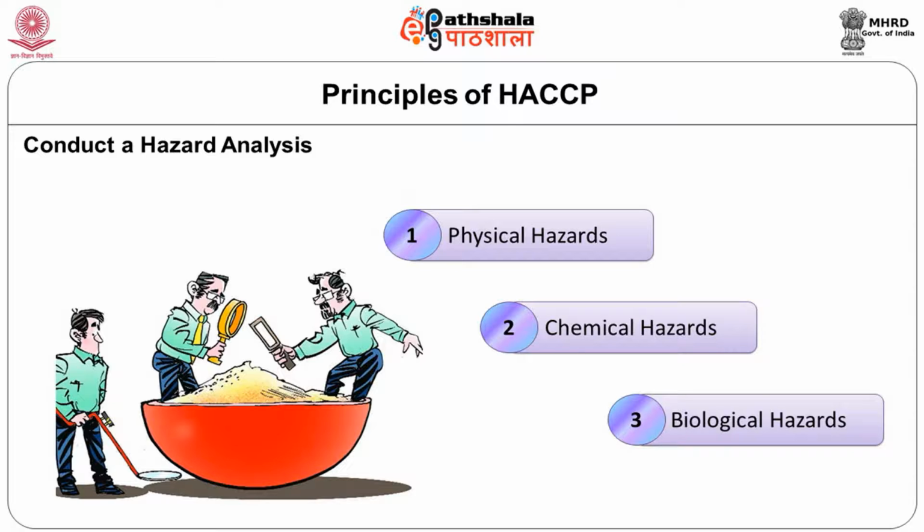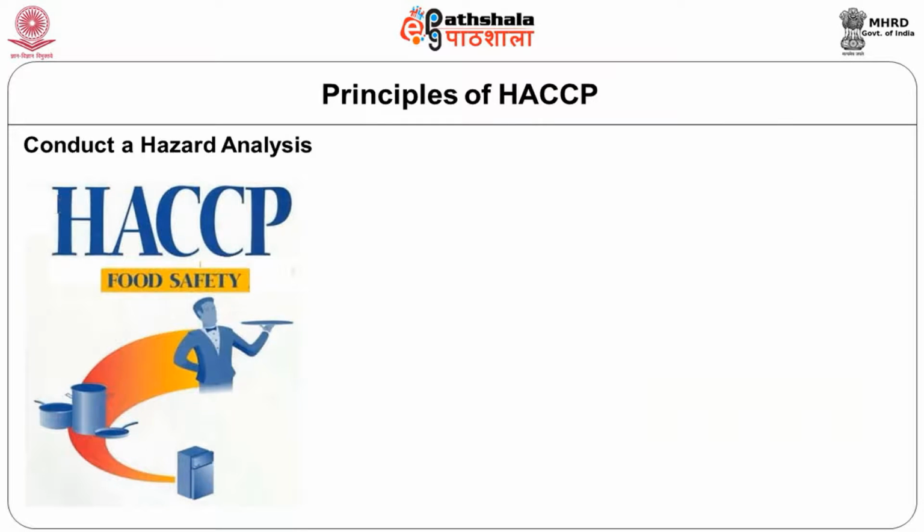The next one is the chemical hazard. These are things like pesticide residues, antibiotic residues, or even hormones that can come through animals into food. The last one is the biological hazard, which can be microbiological contamination and related to biology. So the first principle is to identify these hazards at each step of food processing and assess the risk associated with them, whether there is any risk with this particular hazard.